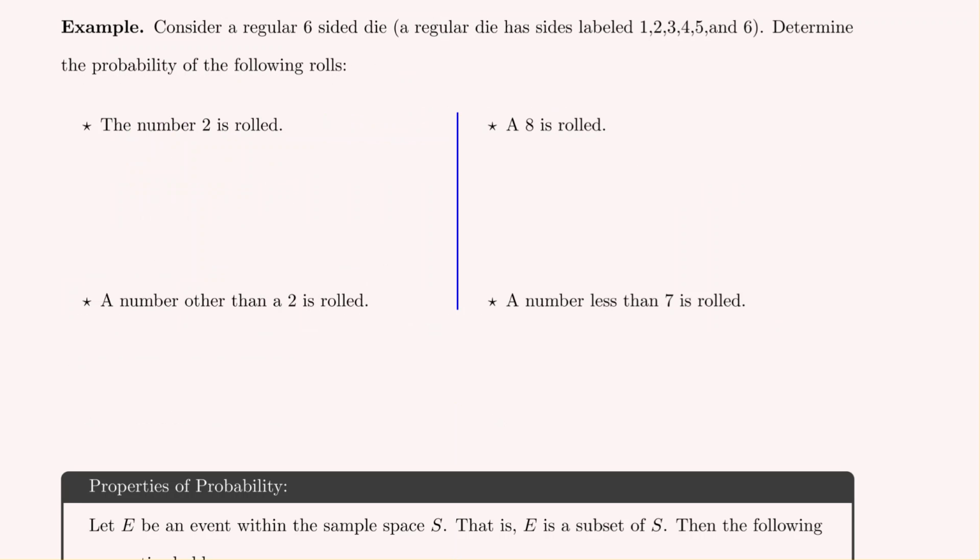If we're asked for the sample space of an event, we just need to list out all possible occurrences for that event. Now in our next example, let's consider a regular 6-sided die. Remember, a die is a cube, and on each of the 6 sides there's a different number of dots: 1 dot, 2 dots, 3 dots, 4 dots, 5, and 6 dots.